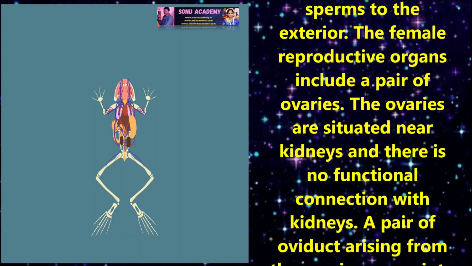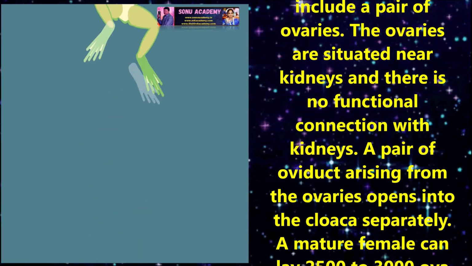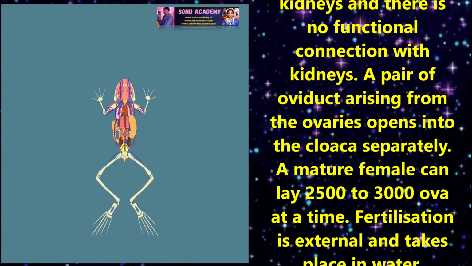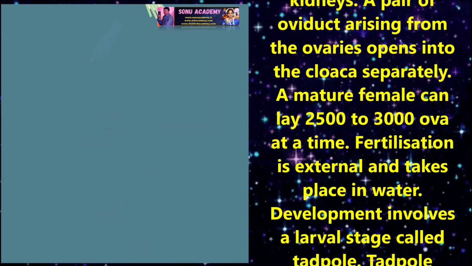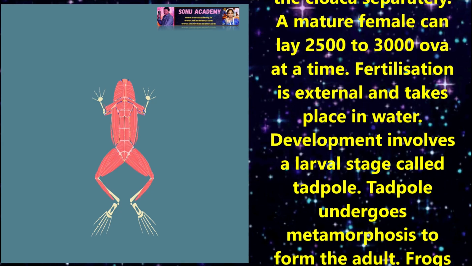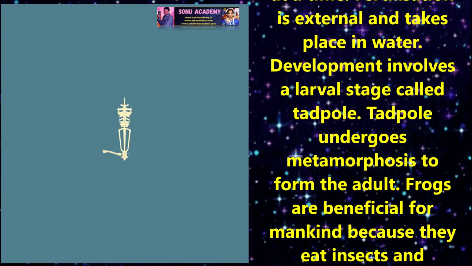The female reproductive organs include a pair of ovaries. The ovaries are situated near kidneys and there is no functional connection with kidneys. A pair of oviducts arising from the ovaries open into the cloaca separately. A mature female can lay 2500 to 3000 ova at a time.